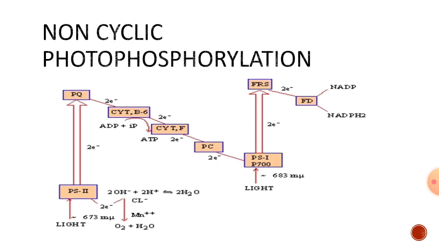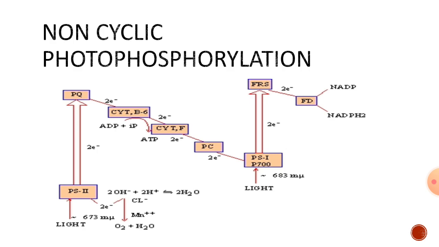And then non-cyclic photophosphorylation. Non-cyclic photophosphorylation is generally seen in higher organisms. Here the reactions are not cyclic, hence it is named non-cyclic photophosphorylation. Here also ATP are generated. Along with ATP, NADPH2 are also produced. Here two photosystems are involved in non-cyclic photophosphorylation. As it looks like the letter Z, it is also called the Z scheme.